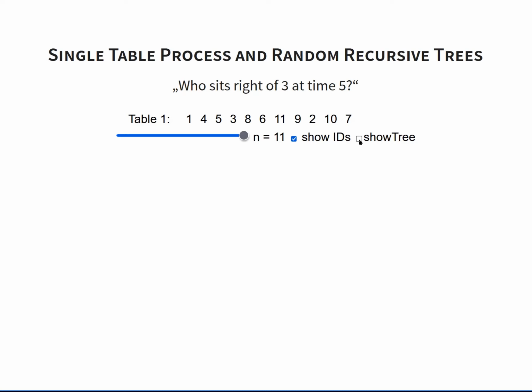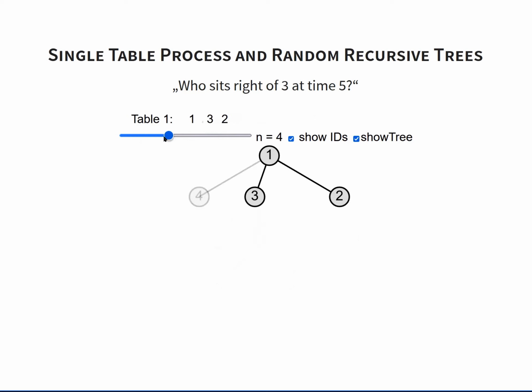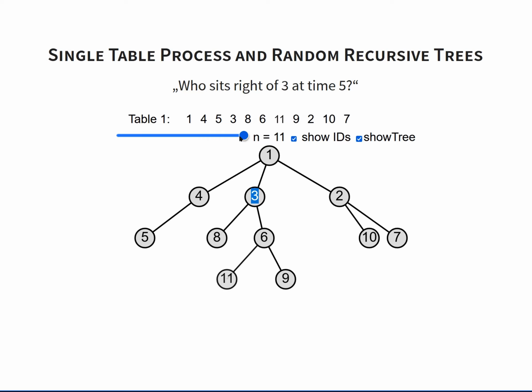So to solve this problem, we represent the same information in tree form. This tree is also obtained as a process. Let's say when a customer X sits down to the right of a customer Y, we add X as the leftmost child of Y. To give you another example, customer 11 sits down to the right of 6, so 11 is prepended to the child list of 6. The sequence up here is just a pre-ordered traversal of this tree.